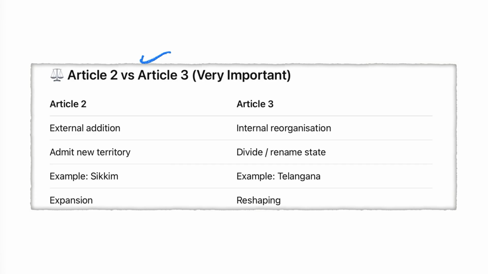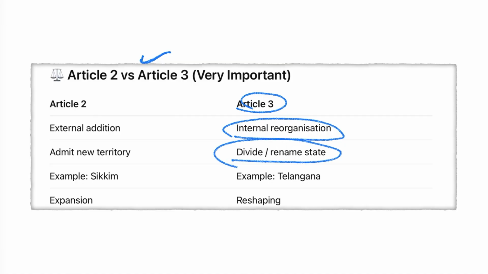Let me ask you a question. If India divides one state into two, which article applies? The answer is Article 3, that is internal reorganization. Article 3 deals with formation of new states from existing states, dividing, renaming. Example like Telangana, it all comes under Article 3.